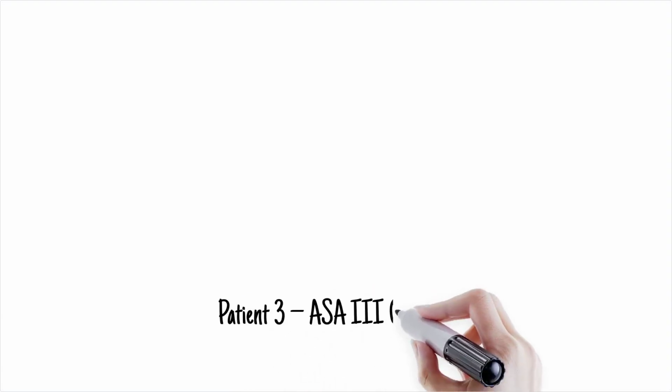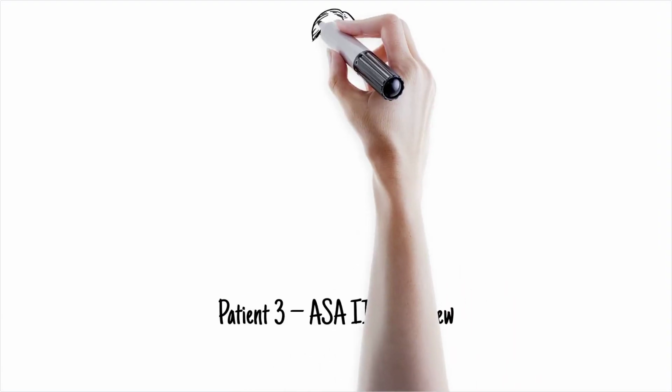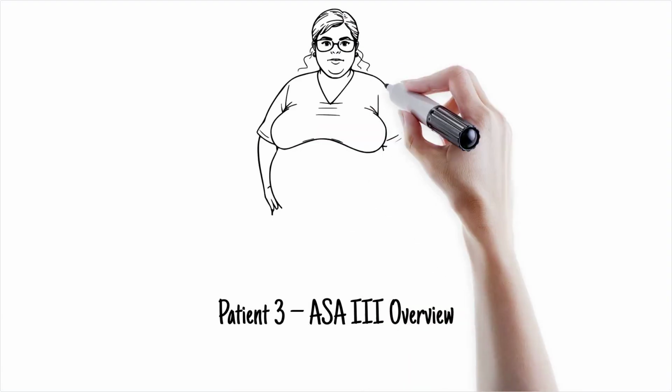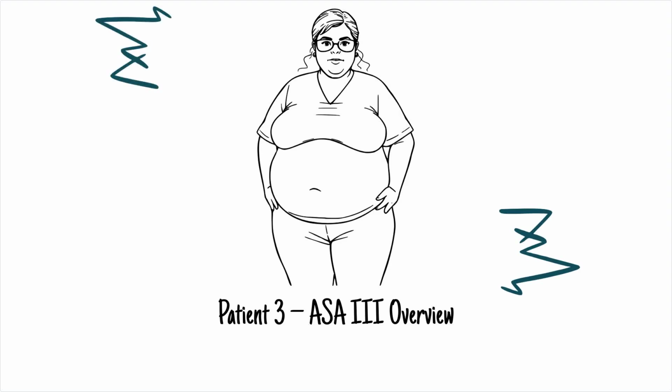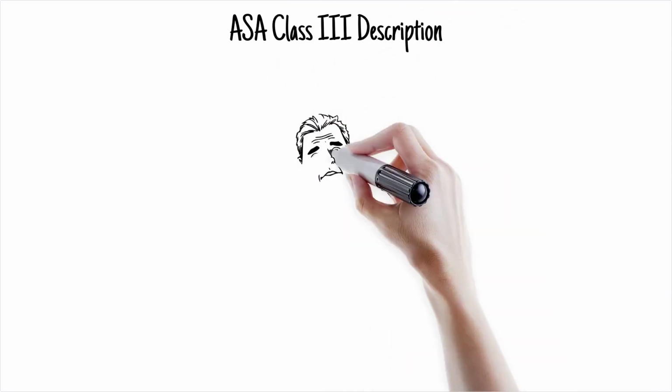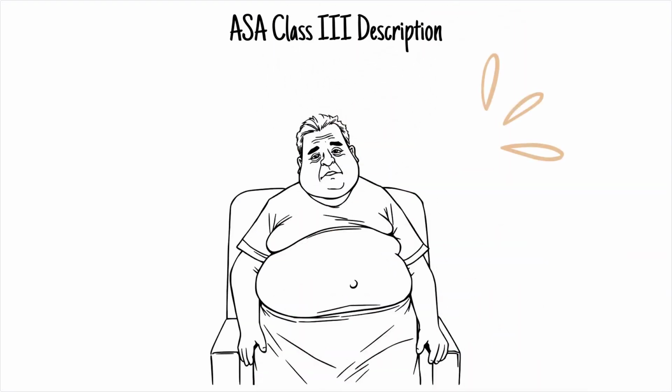Patient 3, ASA III, a 30-year-old woman, is scheduled for elective surgery to remove an ovarian cyst. She has anemia from menorrhagia, type 2 diabetes on metformin, and a BMI of 42. ASA Class 3, a patient with severe systemic disease, here morbid obesity and diabetes.